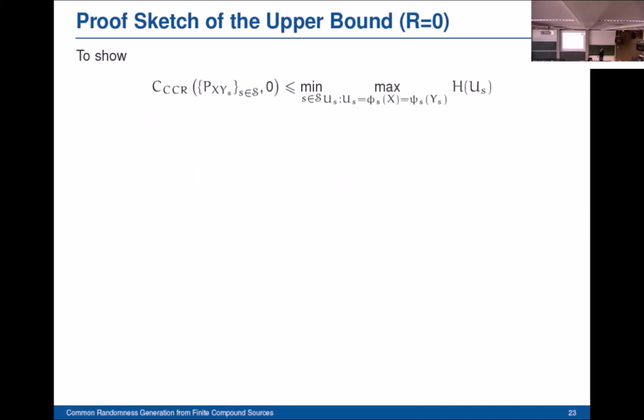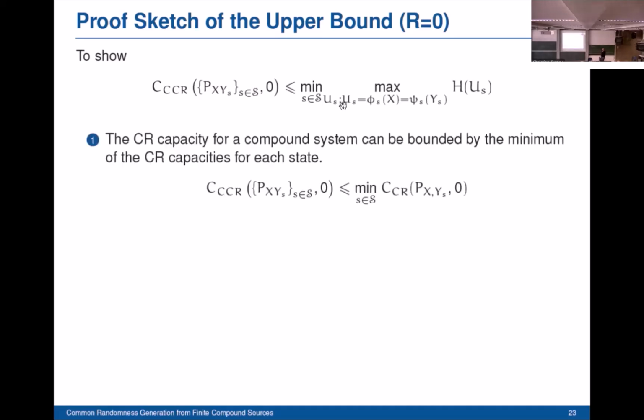Okay, now we move to the proof sketch of the upper bound for the case of non-communicating terminals. So this is what we want to prove. To prove this, it's sufficient to notice that the common randomness capacity for a compound system can be bounded by the minimum of the common randomness capacities for each state. So the compound common randomness capacity is the minimum over all states of the common randomness capacity for each single state.